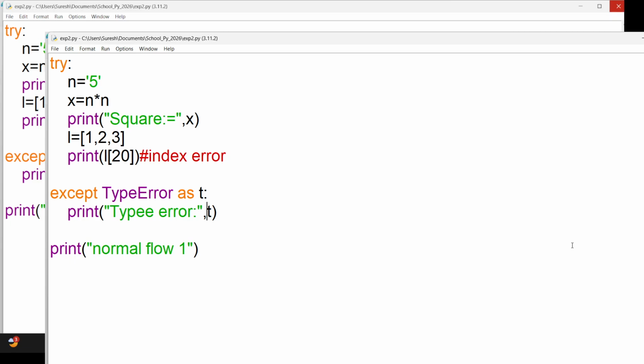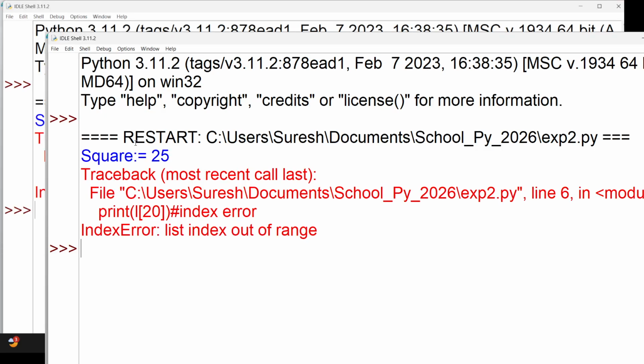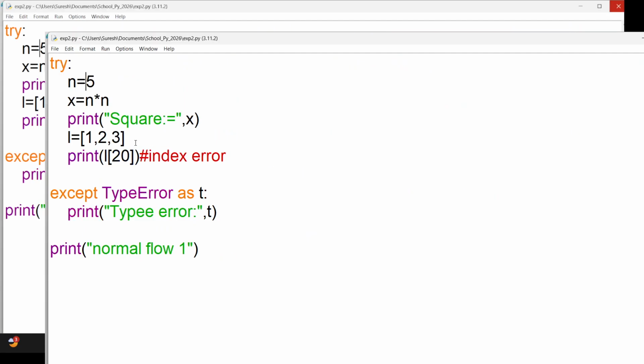But the drawback of this I have already told you. Assume that there is no type error, but there is an index error now. In that case it will not work, because we have specifically accepted only one kind of error.